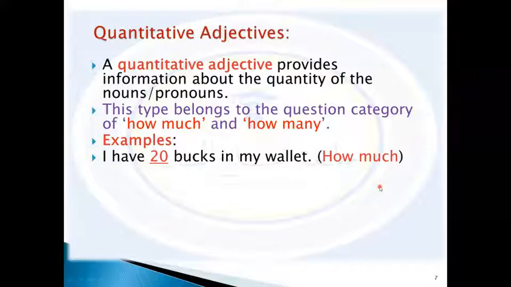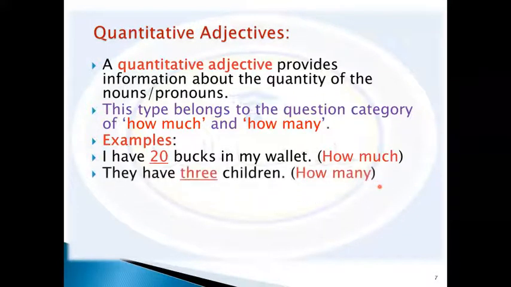So we think of something like that, how much. This is for money. They have 3 children. Think of 3 as what? As an adjective, a quantitative adjective, and the noun is children. So this adjective 3 describes the number of children, quantity. So how many children do they have? We can say they have 3 children. So 3 is an adjective and children is a noun.